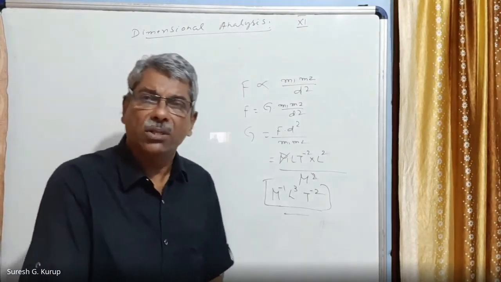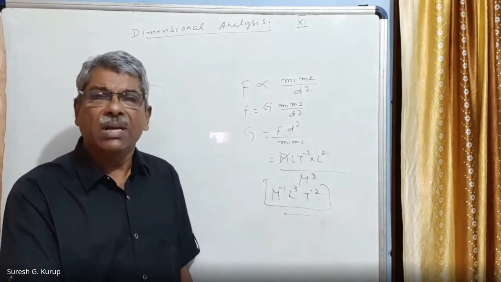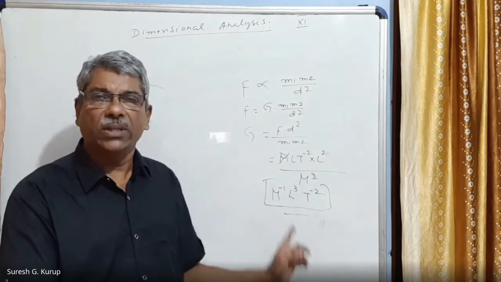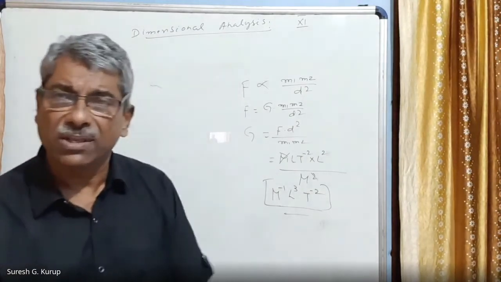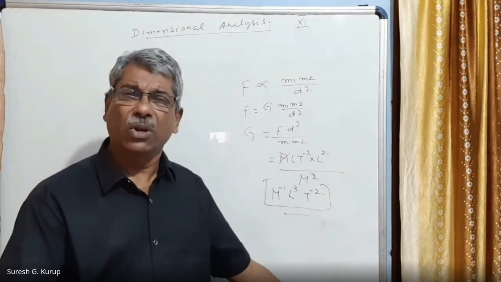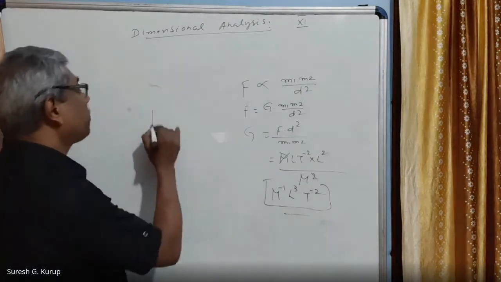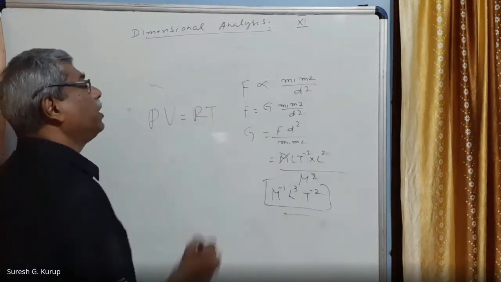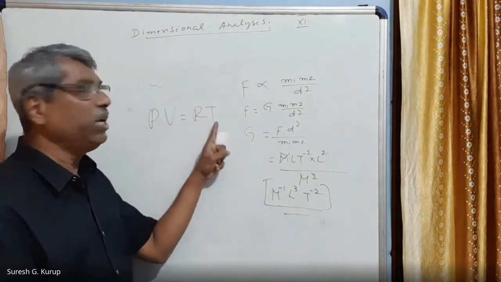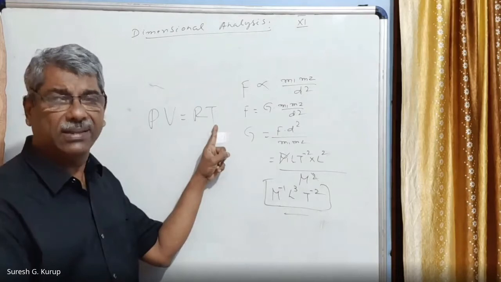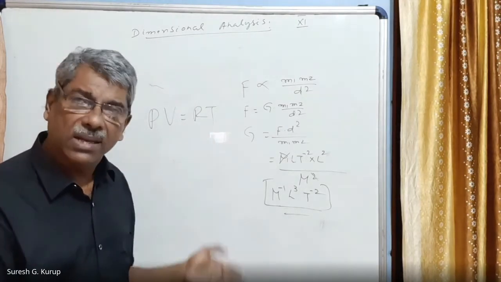Dimensional constant is a physical quantity that has dimension. That is why it is called a dimensional constant. In the same way, we have the universal gas constant. PV is equal to RT, where P is the pressure, V is the volume and T is the temperature of a gas. In this case, capital R is called the universal gas constant. This also has a dimension.